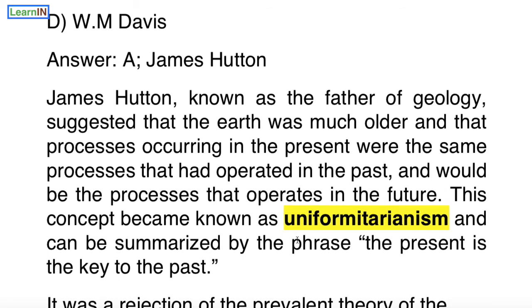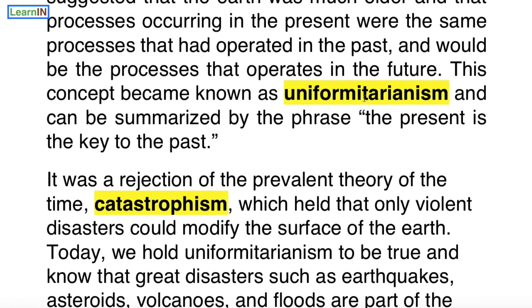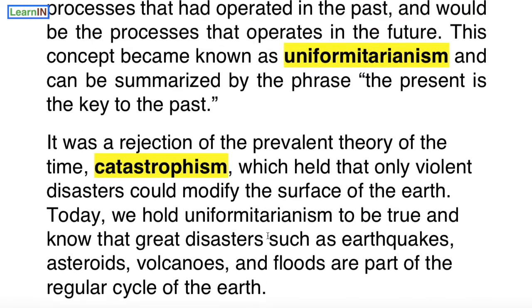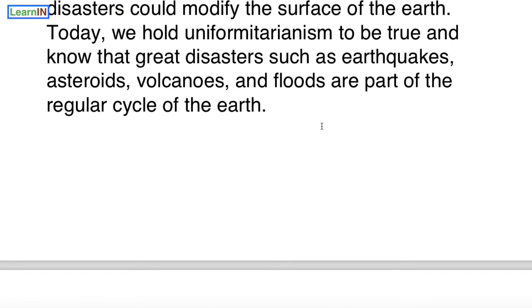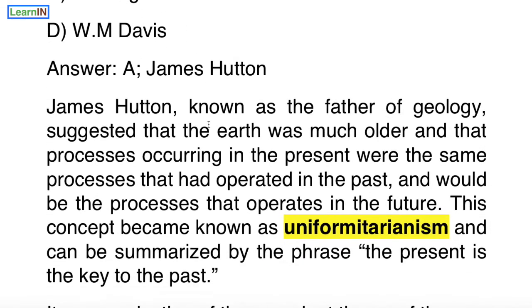And this concept is opposite to catastrophism. Catastrophism says that only violent disasters could modify the surface of the earth, but uniformitarianism says these are part of the regular cycle of the earth, meaning the violent disasters are part of the regular cycle of the earth. So the most accepted concept is uniformitarianism by Hutton. So "the present is the key to the past" was made by James Hutton.